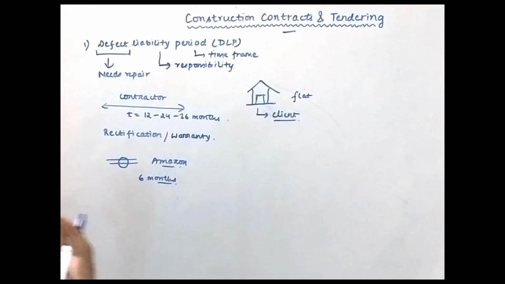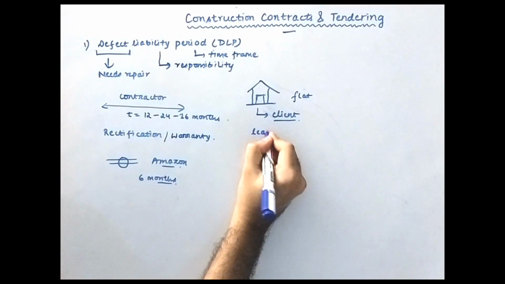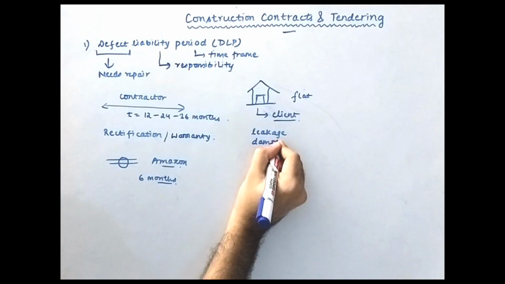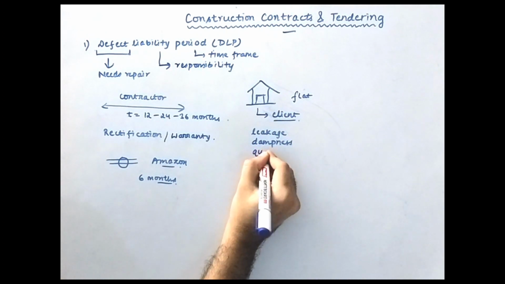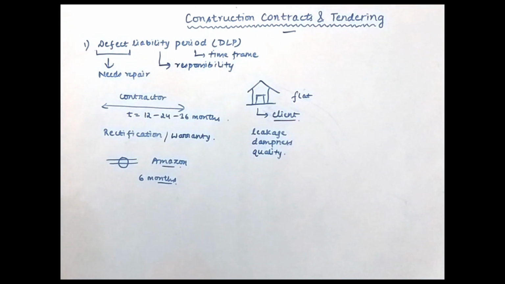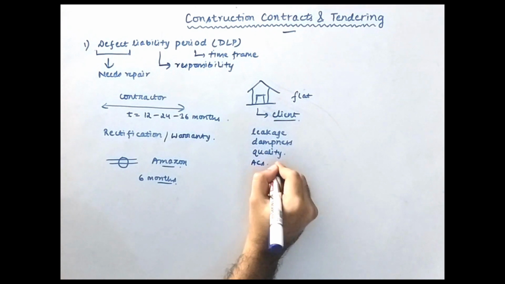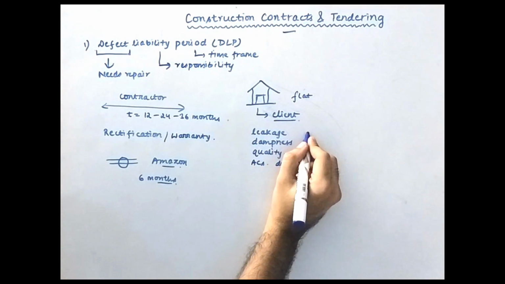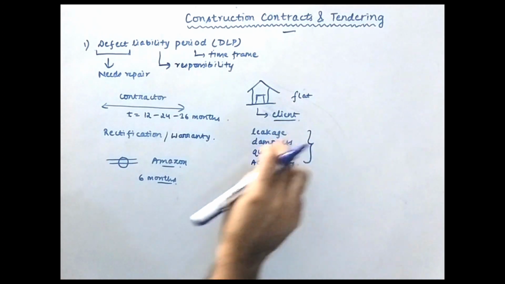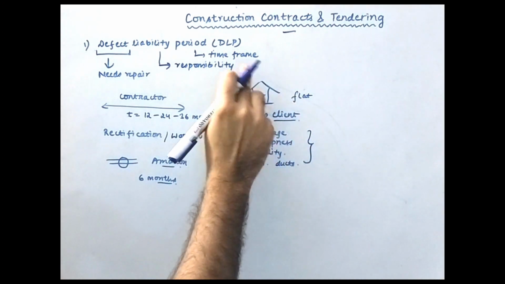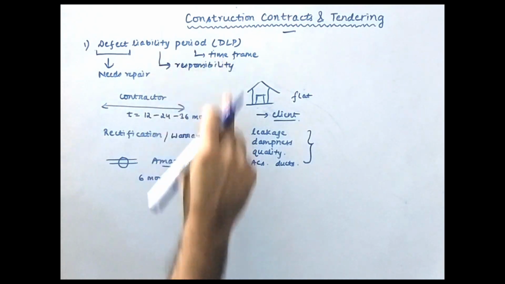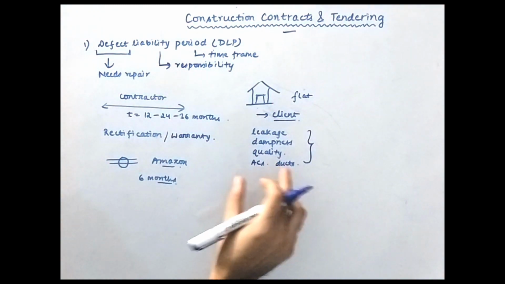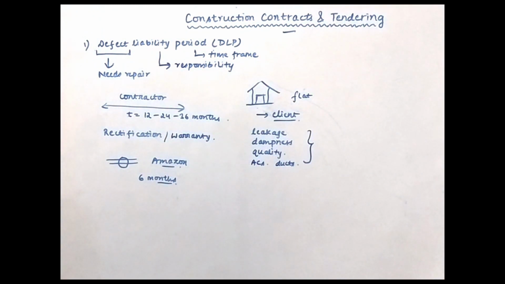While using the flats, there may be problems like leakage, or dampness, or some quality issue with doors, windows, or aluminium works, or maybe your ACs and ducts are not working properly. Anything is possible. In this case, there is a certain period in which the contractor who constructed this facility is liable and responsible to repair all these issues with his own money. This period is called the DLP, the defect liability period.